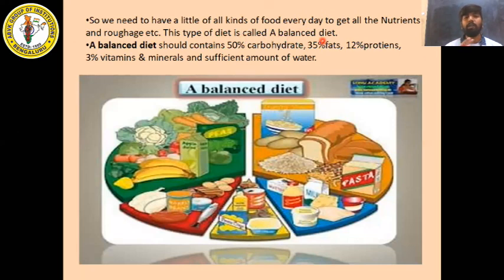So what is the quantity of all the nutrients we need to take? A balanced diet should contain 50% carbohydrates, 35% fats, 12% proteins, 3% vitamins and minerals, and a sufficient amount of water. When you sum this up, it becomes 100%.